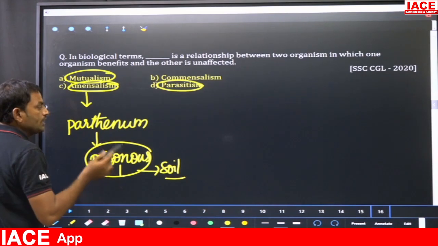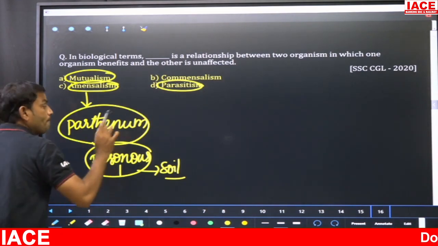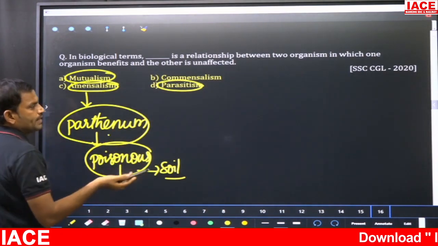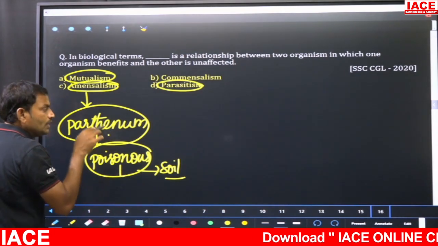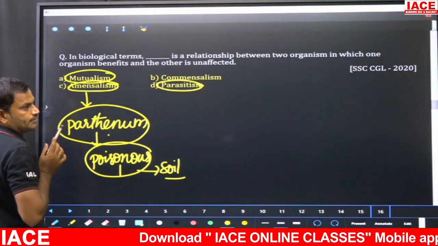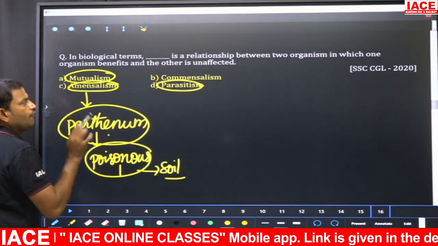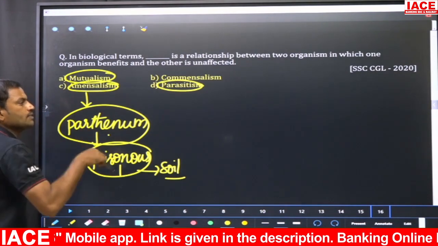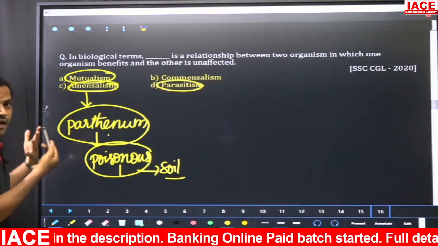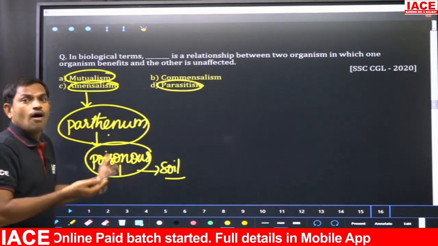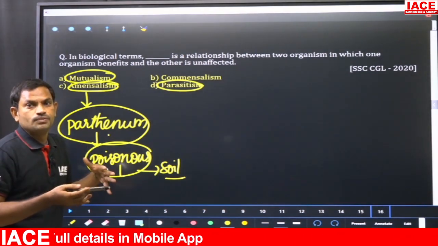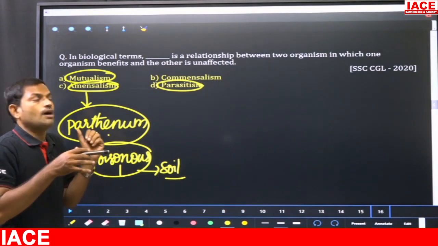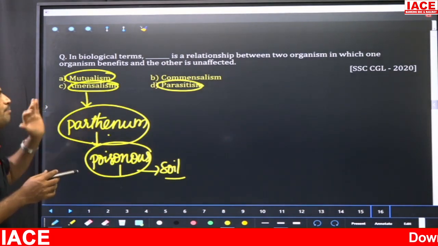In such a way, Parthenium prevents the growth of other plants, but there is no benefit to this plant. Such an association where one is harmed because of the other, but the organism causing harm has no benefit, is called amensalism.